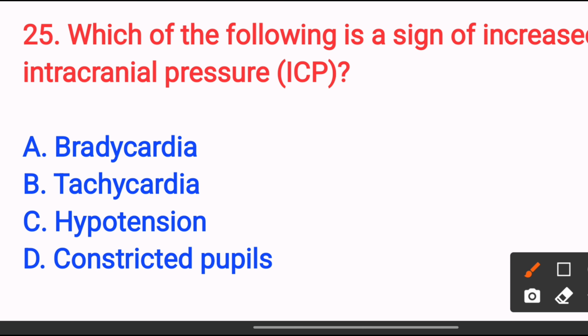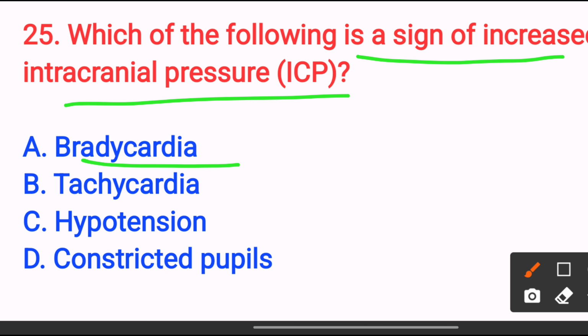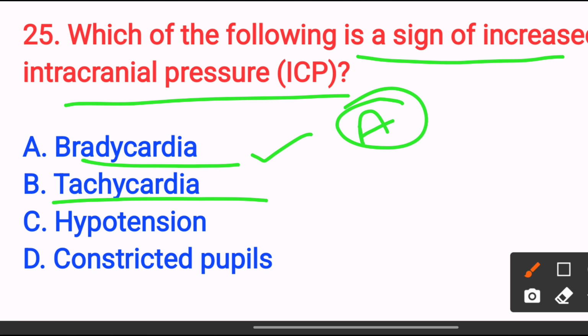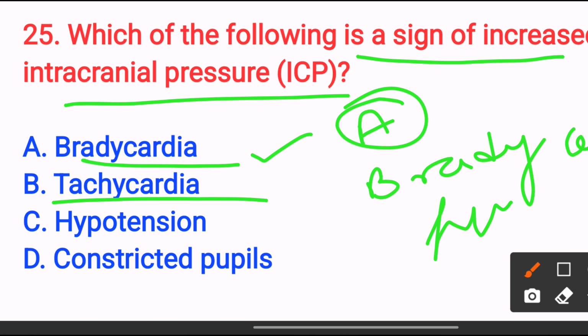Which of the following is a sign of increased intracranial pressure? Option A, bradycardia. Option B, tachycardia. Option C, hypotension. Option D, constricted pupils. The answer is option A, bradycardia, because in the Cushing triad there are bradycardia, hypertension, and irregular respiration. It is a classical sign of increased ICP. So the answer is option A, bradycardia. Next,